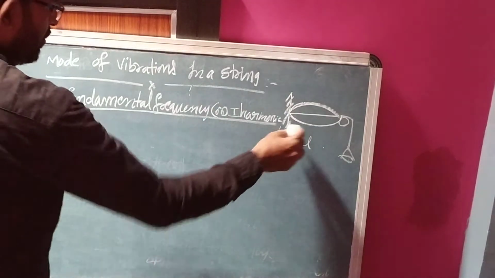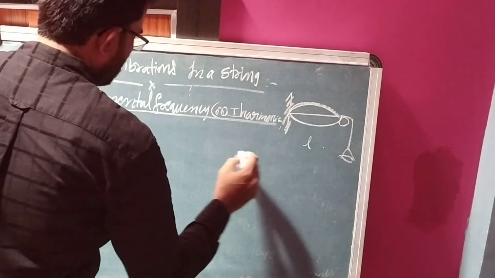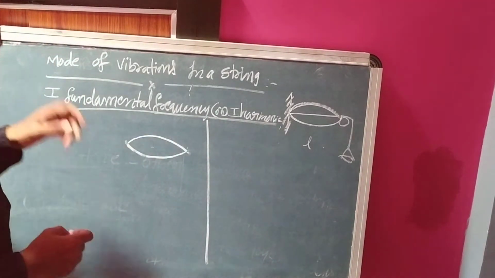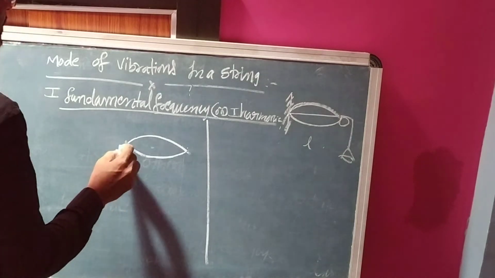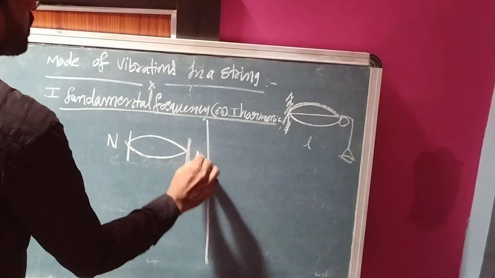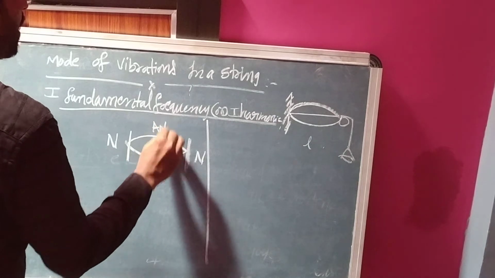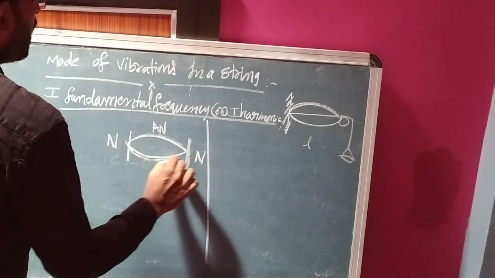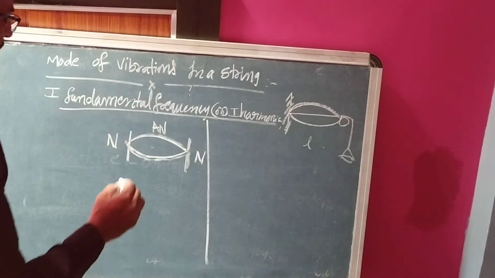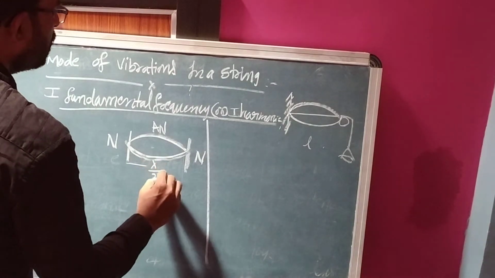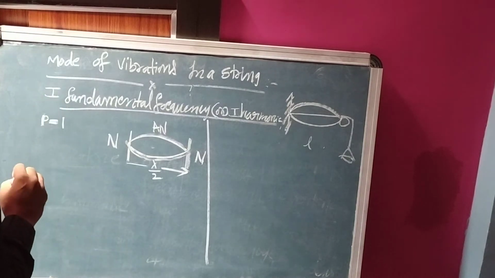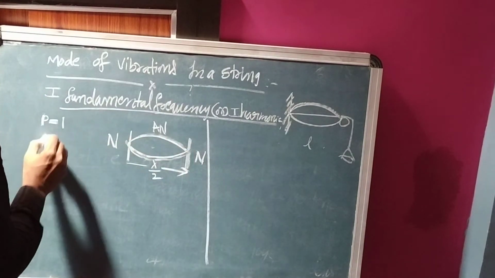So suppose you take one long wire, when you pluck it, only one loop is formed. That frequency is called fundamental frequency. In the fundamental frequency, at the rigid ends, nodes are formed. In the middle, an antinode is formed. I already told the distance between two nodes is lambda by 2. Here, how many loops are formed? P is equal to only one loop.